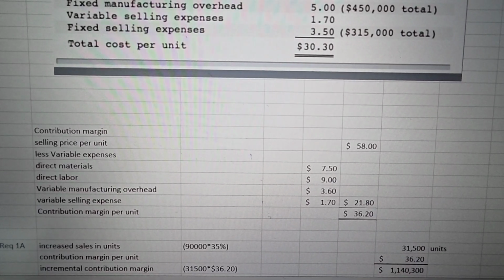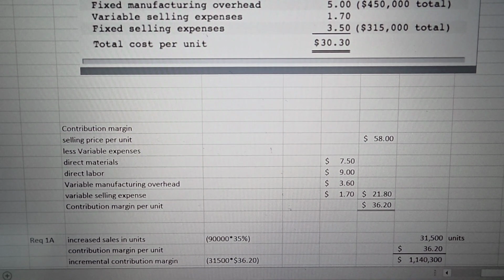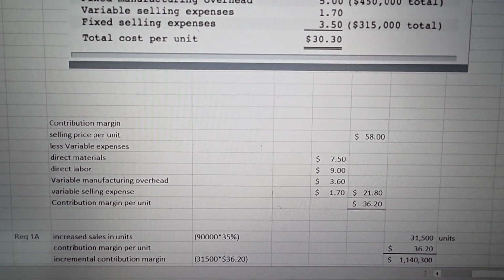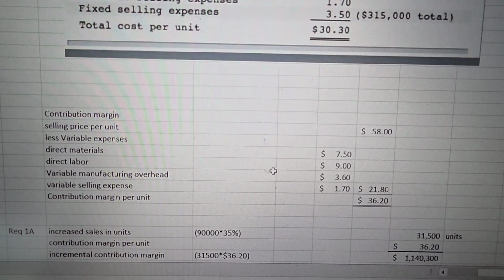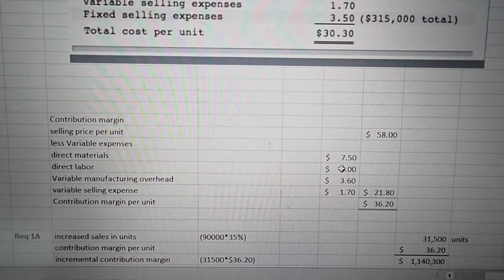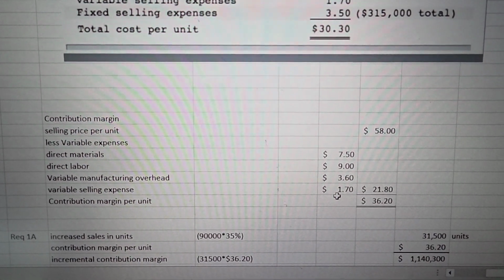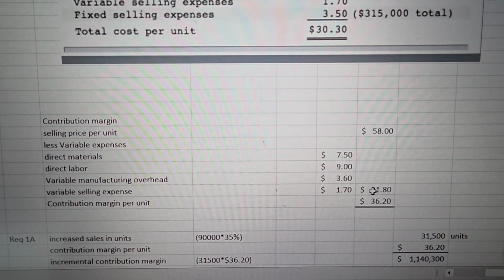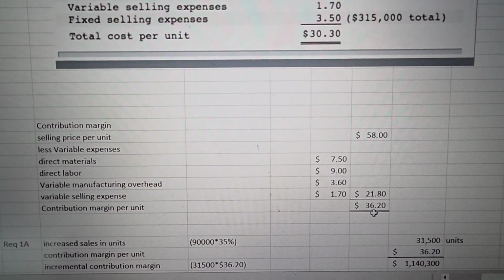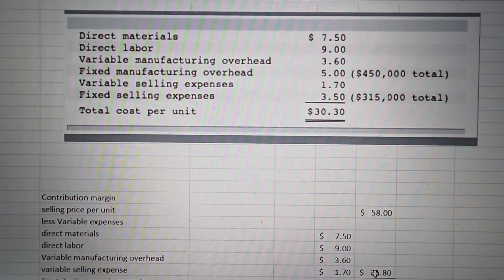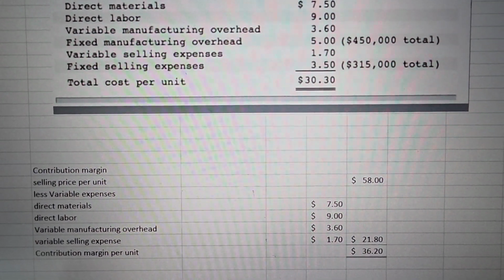So first we need to find out the contribution margin per unit, and contribution margin per unit is the difference between the selling price per unit and the total variable cost per unit. Since selling price is 58 per unit and the variable expenses are direct material 7.5, direct labor 9, variable manufacturing 3.6, and variable selling expense 1.70, total variable expenses are $21.80, and the contribution margin per unit is 36.80. This information is given here in this activity level, and you can find the contribution margin per unit.